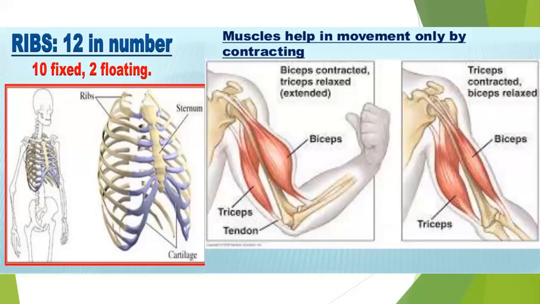Next is the ribs. If we take a deep breath, hold it for some time and move our hand on the chest, we can find a number of bones in the chest region. These chest bones are called ribs. Ribs are curved bones. These ribs exist in pairs. So there are 12 pairs of ribs in the chest of our body. 10 are fixed and two pairs are floating.